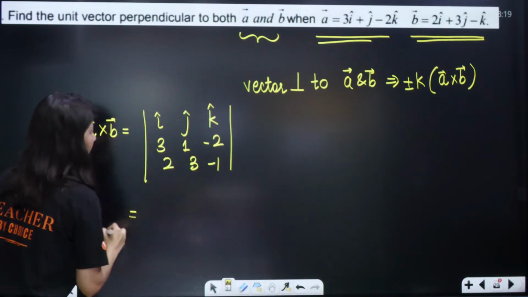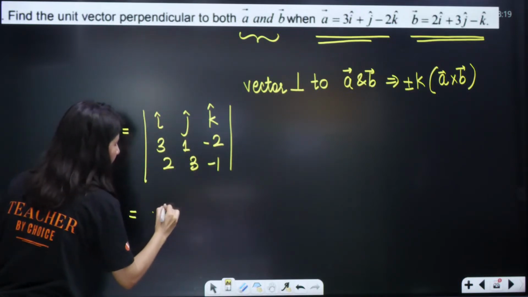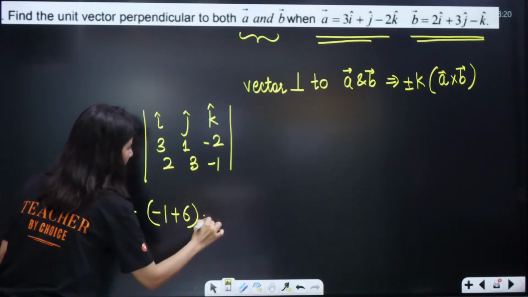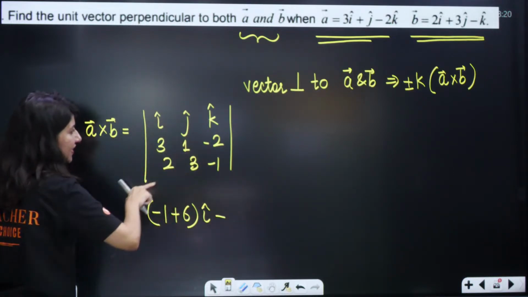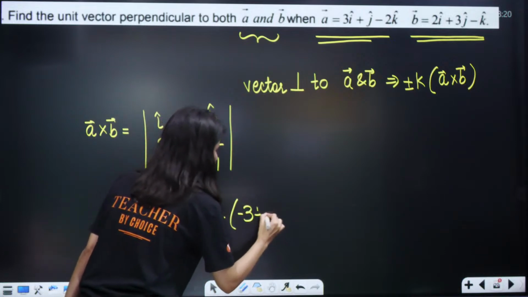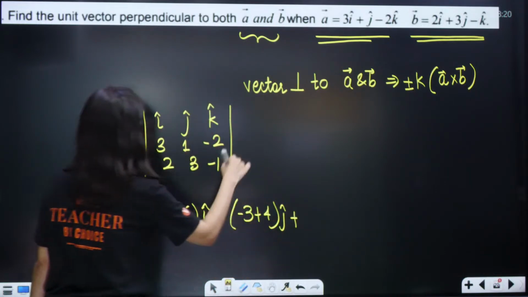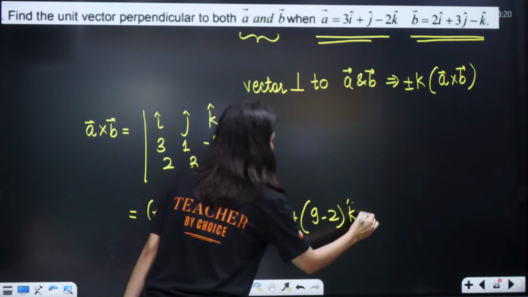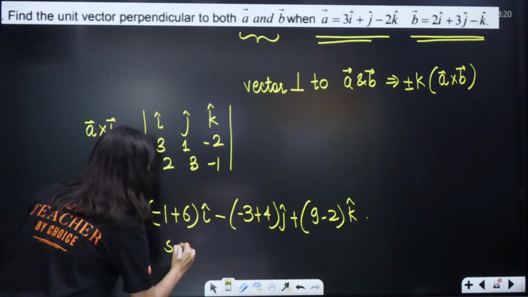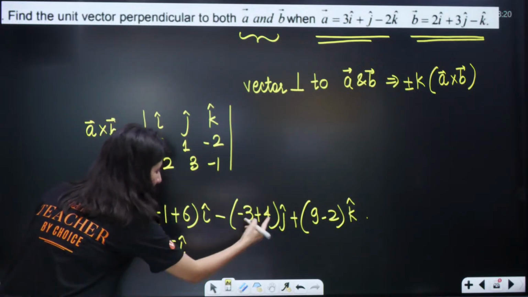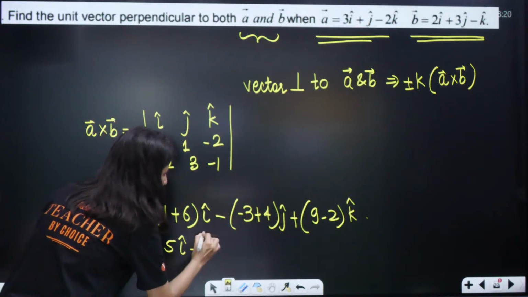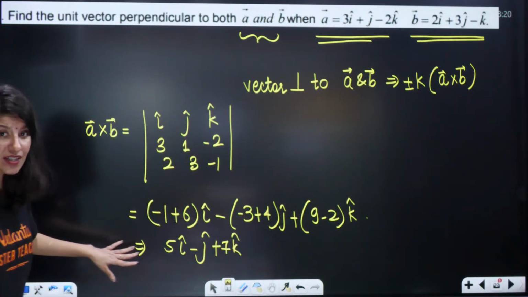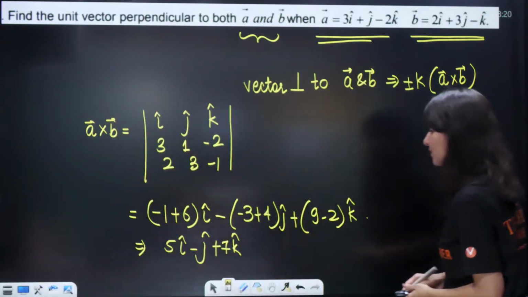So the vector will be, tell me, minus 1 plus 3 twos are 6, i cap, minus 3 plus 4, j cap, plus this is going to be 9 minus 2, k cap. So this is 5 i cap, then this is minus j cap plus 7 k cap. This is your A cross B. Understand, this is your A cross B.